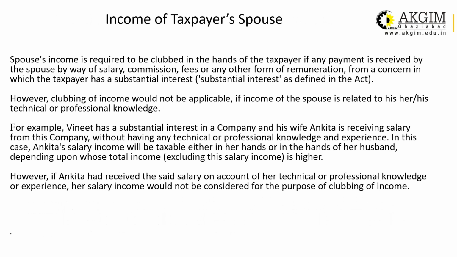Another example is income of the taxpayer's spouse. Spouse means either husband or wife, depending upon the case. A spouse's income is required to be clubbed in the hands of the taxpayer if any payment is received by the spouse by way of salary, commission, fees, or any other form of remuneration from a concern. It can be a business concern, a company, partnership firm, sole proprietor, whatever it is, a business organization in which the taxpayer has a substantial interest. Substantial interest means either he has voting power or he is a director, like that.